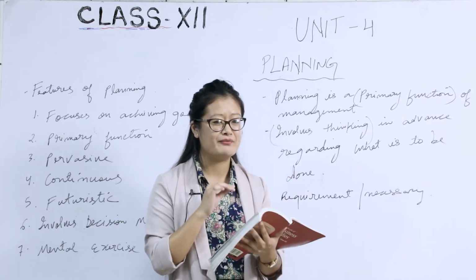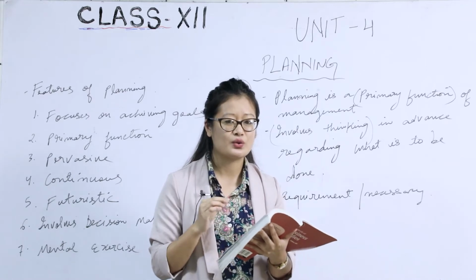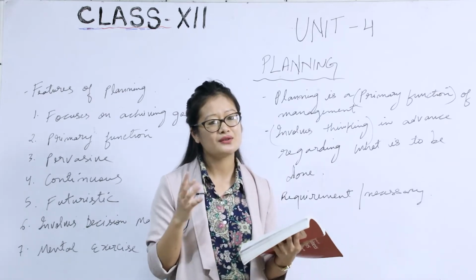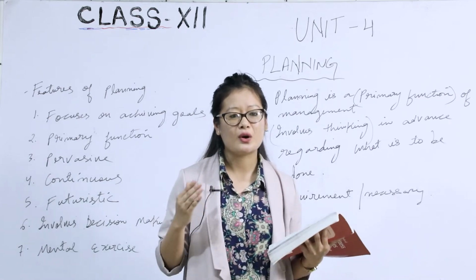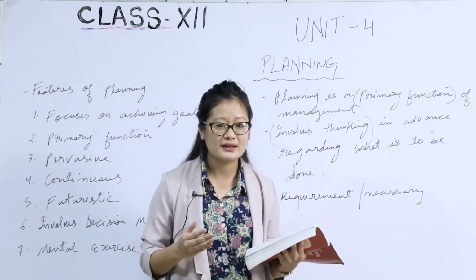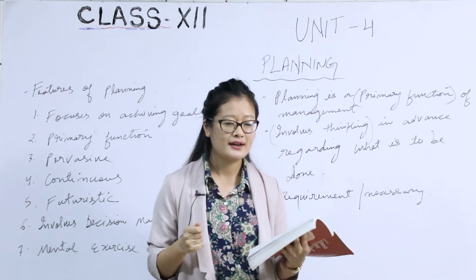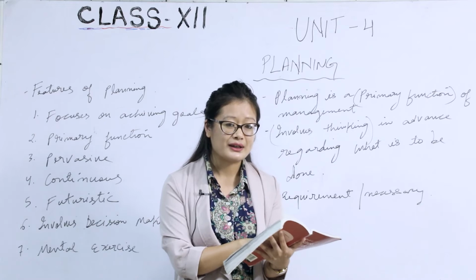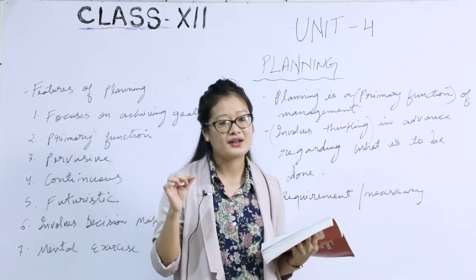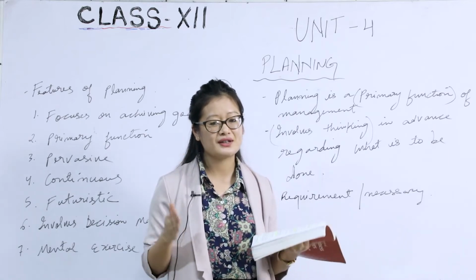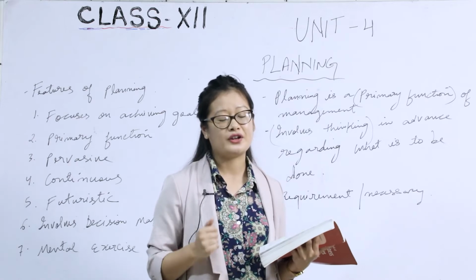What to do refers to the organization's objectives, the objective that the organization needs to achieve. How to do it is about the strategies or the specific structure that an organization needs in order to achieve its goals.